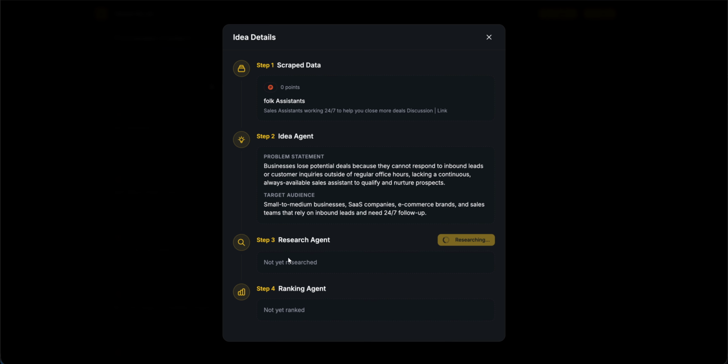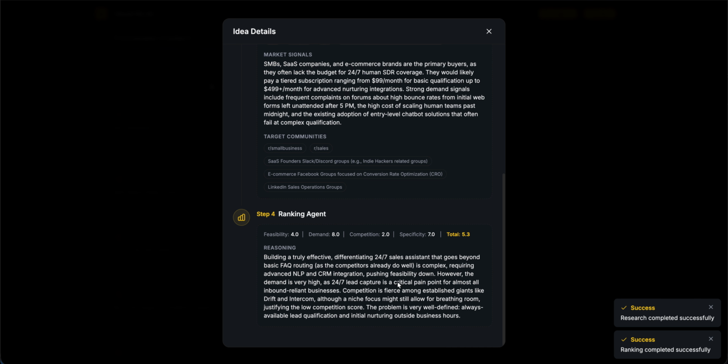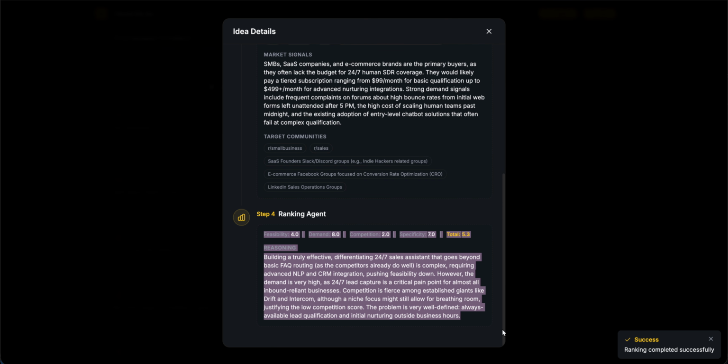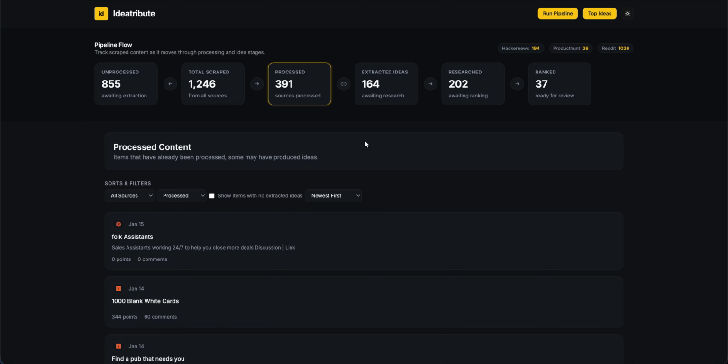So we can research the idea and I'll run the research agent to find more information. We can also rank the idea as the final step. And similar to any tab that I just showed, we can do the whole workflow anywhere.